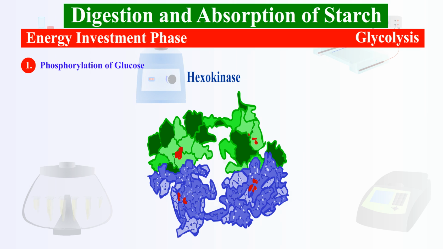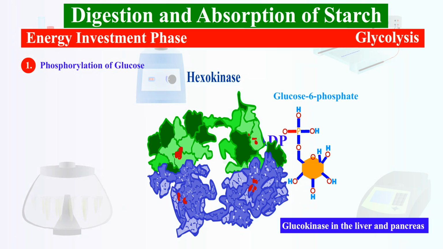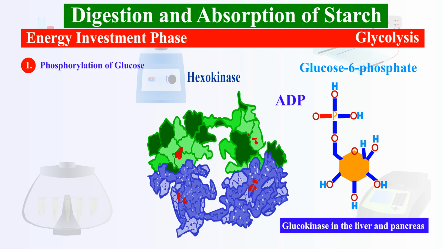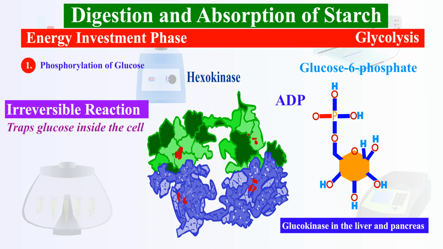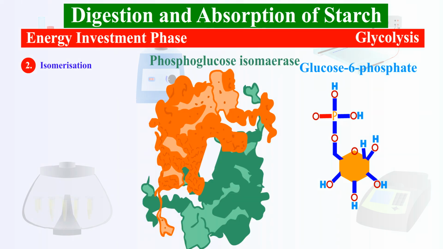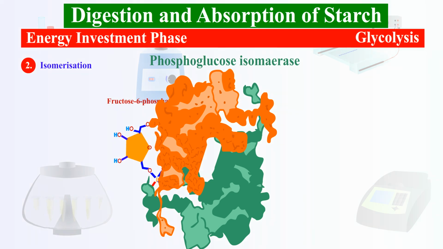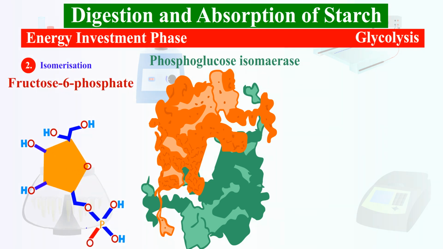The enzyme hexokinase, found in most tissues, and glucokinase in the liver and pancreas will convert glucose to glucose 6-phosphate by taking one phosphate from ATP to convert it into ADP. This step is an irreversible reaction and traps glucose inside the cell. Step 2. Isomerization. The enzyme phosphoglucose isomerase will isomerize glucose 6-phosphate to fructose 6-phosphate, or it'll convert aldose sugar into